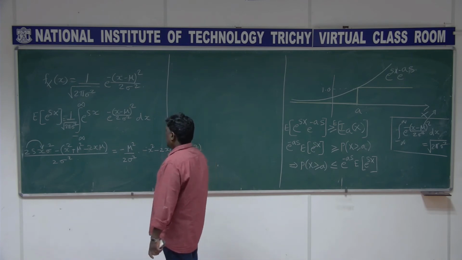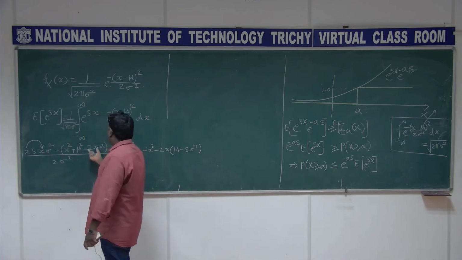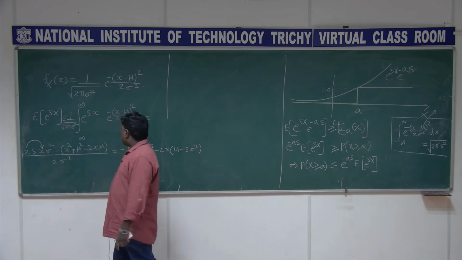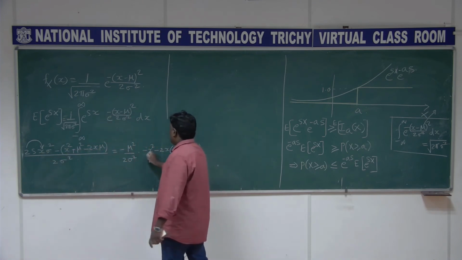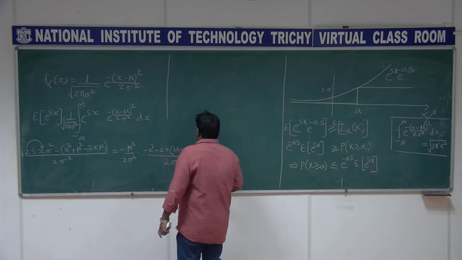So what I did was take this 2x common. If I take this minus 2x common, this becomes mu here, and this is minus s sigma square, the whole divided by 2 sigma square.